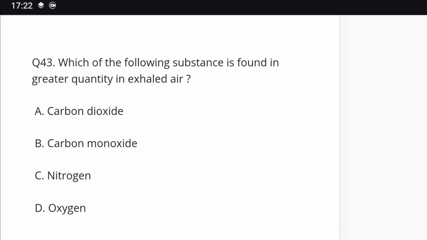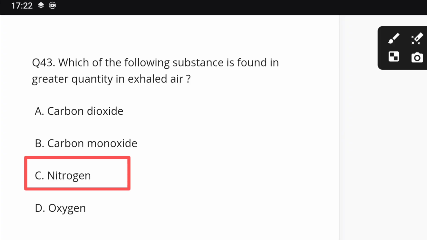Question number 43. Which of the following substances is found in the greatest quantity in exhaled air? Carbon dioxide, carbon monoxide, nitrogen and oxygen. The correct answer is C, nitrogen.